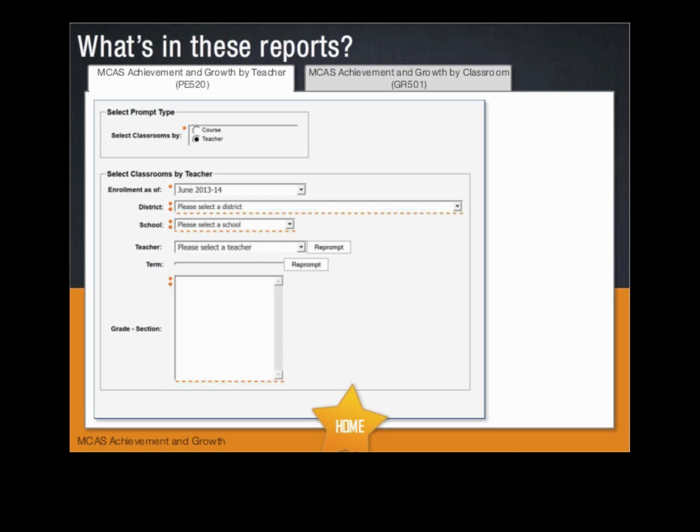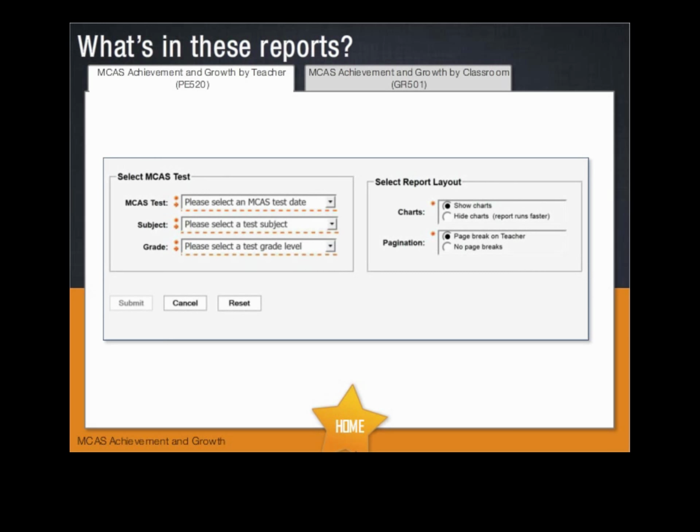Continue making selections by choosing the enrollment time period, district, school, teacher, term, and grade level. You will need to select the MCAS test information and report layout that you want to see. Note that if you select MCAS test information for a year or subject that does not correspond to the teacher or course you selected, your report will not show any student data. To view the report, select Submit.